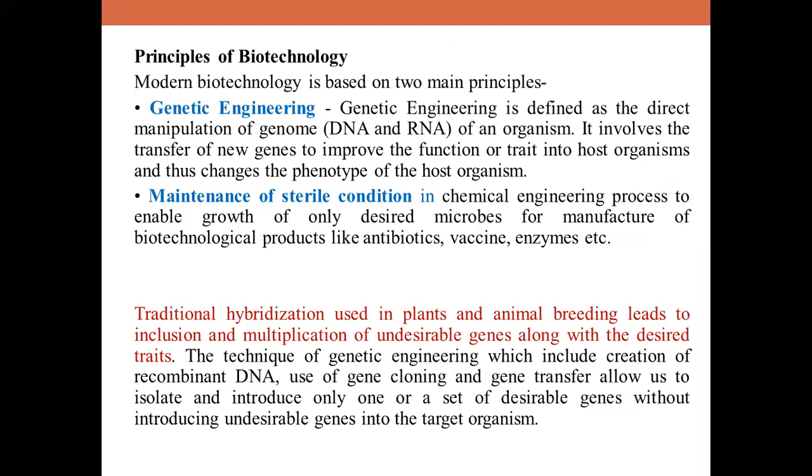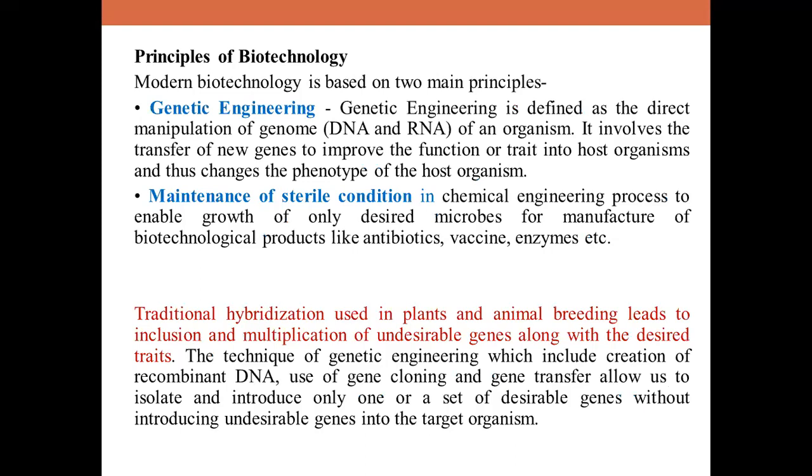So when you come to the principles of biotechnology, children, we know that modern biotechnology basically is dependent on two principles. So what are those two principles? The first one is genetic engineering. So what is genetic engineering? It is defined as the direct manipulation of genome of an organism, and it involves the transfer of new genes to improve the function or trait into a host organism, and ultimately changing the phenotype of the host organism.